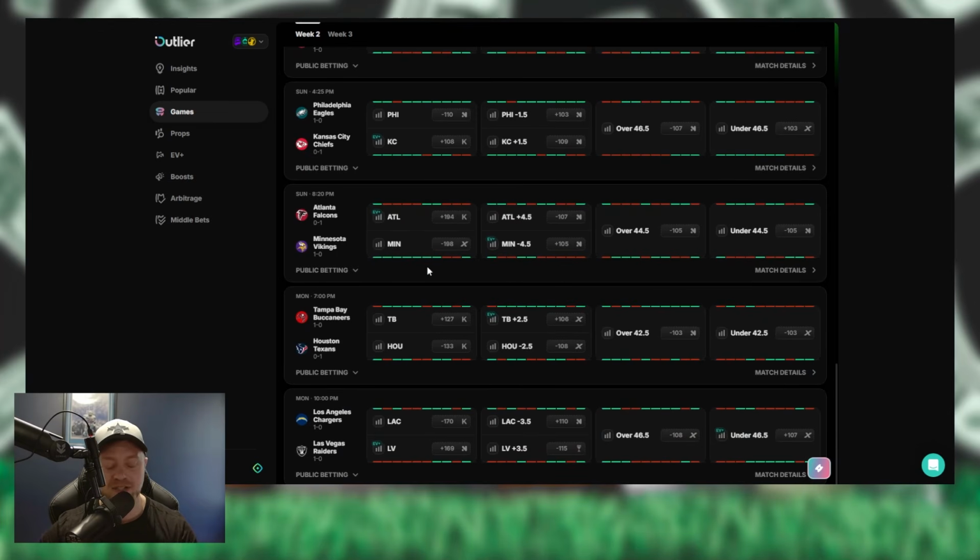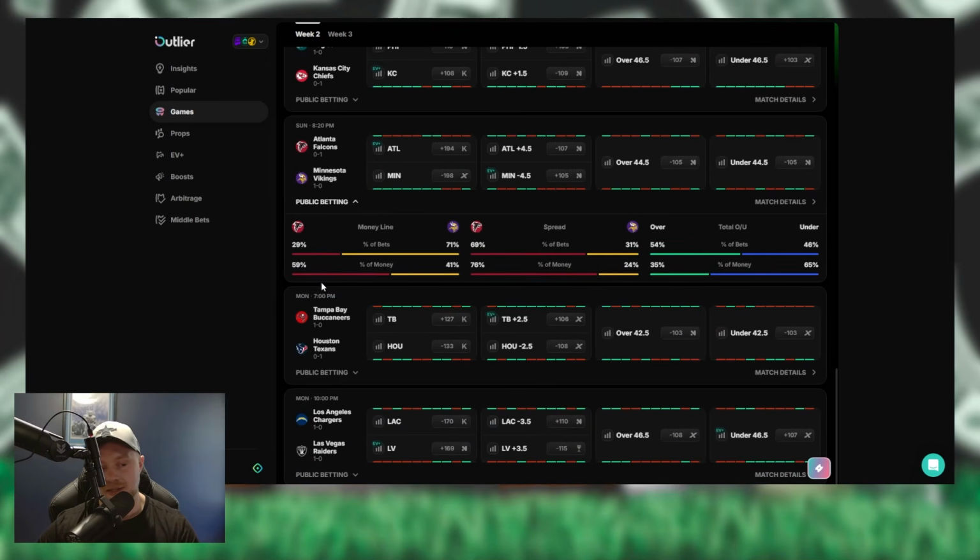Next game, Falcons versus the Vikings. Vikings right now minus 198 at home, minus 4.5 points favorites, over 44.5 total. 59% of the money on the Falcons to win, 76% of the money on the Falcons to cover plus 4.5, and then you got 65% of the money on under 44.5.